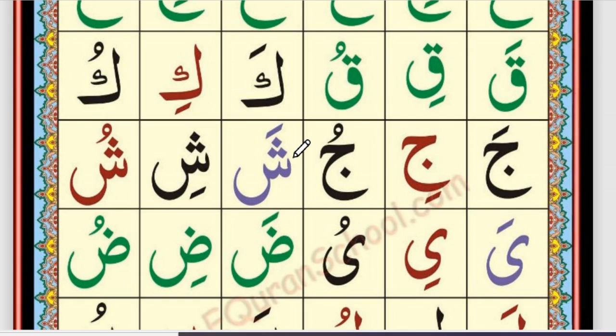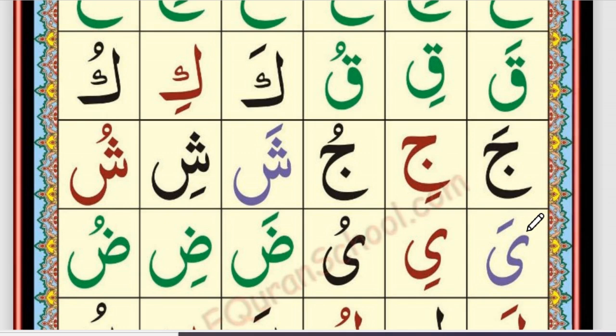This is Sheen. Sheen and Jeem are pronounced from the same place. Middle of the tongue, middle of the palate. Sheen, Zabar Sha. Sheen, Zair Shi. Sheen, Pesh Shu. Sha, Shi, Shu.